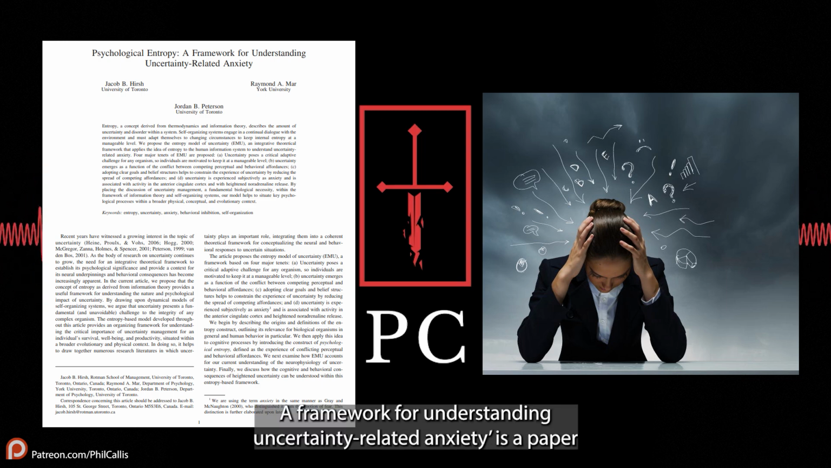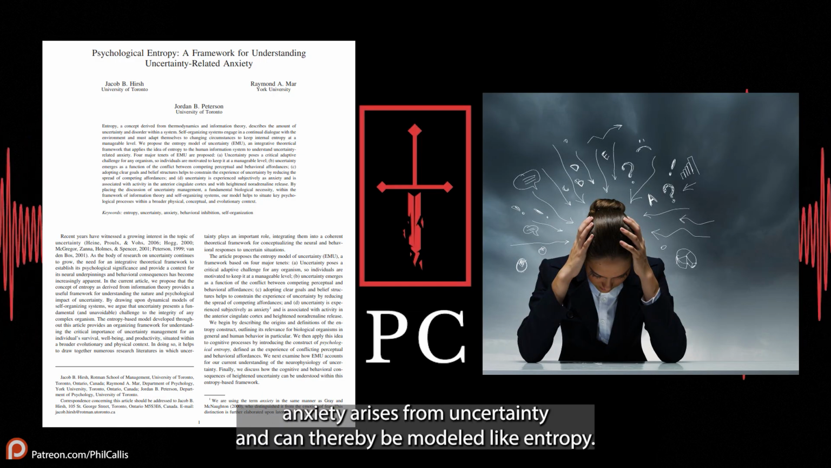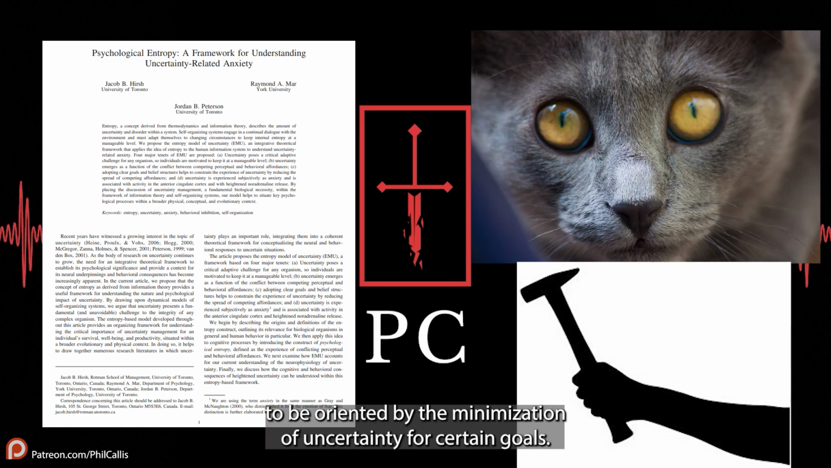Psychological Entropy, a Framework for Understanding Uncertainty-Related Anxiety, is a paper written by Jacob B. Hirsch, Raymond A. Marr, and Jordan B. Peterson that argues anxiety arises from uncertainty and can thereby be modeled like entropy. Perception and behavior are understood to be oriented by the minimization of uncertainty for certain goals.